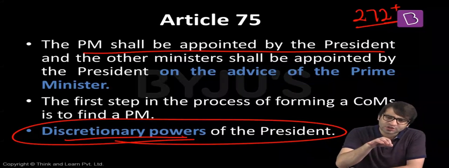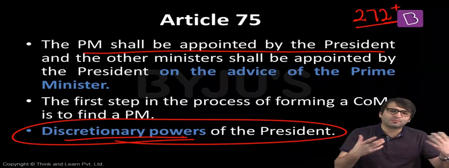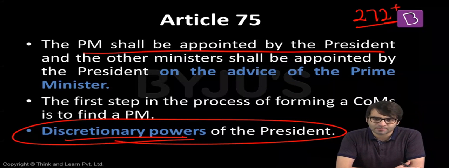But this Prime Minister, should he or she be from Lok Sabha or Rajya Sabha? The Prime Minister can be either from Lok Sabha or from Rajya Sabha. For example, Prime Minister Modi is from Lok Sabha. Dr. Manmohan Singh for 10 years was the Prime Minister of this country, but he belonged to the upper house of the Indian Parliament, Rajya Sabha.